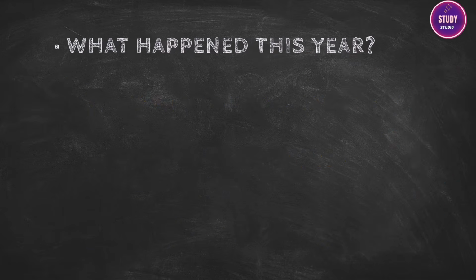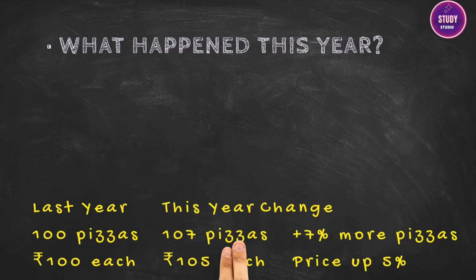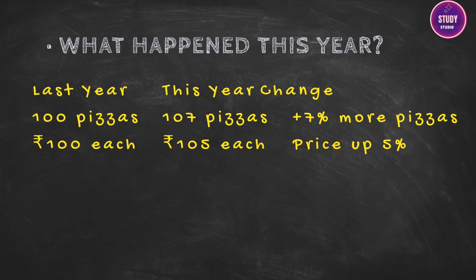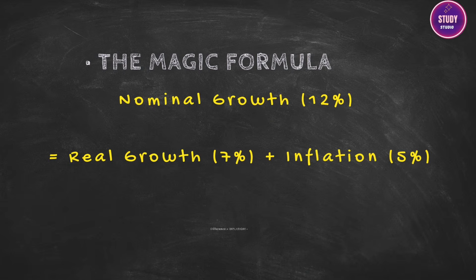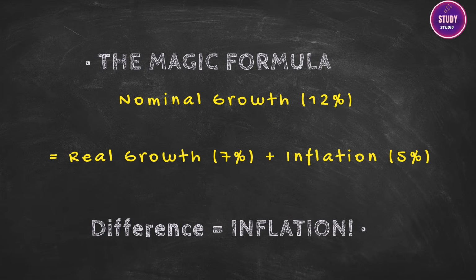Now let's calculate. Real GDP: 107 pizzas multiplied by 100 rupees, last year's price, equals 10,700 rupees. That's a 7% increase from 10,000 rupees. Nominal GDP: 107 pizzas multiplied by 105 rupees, current price, equals 11,235 rupees. That's a 12% increase. See the gap? 12% minus 7% equals 5%. And here's the golden formula examiners love. Nominal growth equals real growth plus inflation: 12% equals 7% plus 5%. That 5% difference? That's inflation.